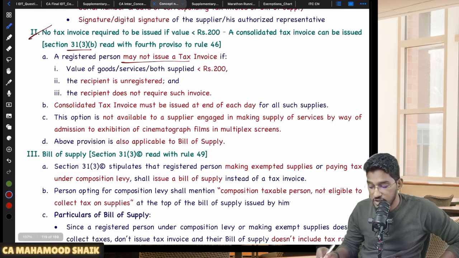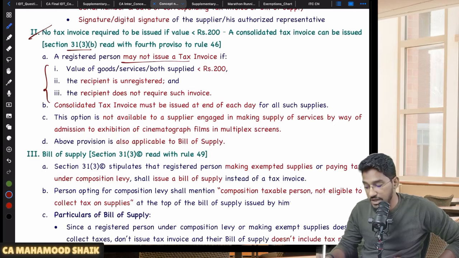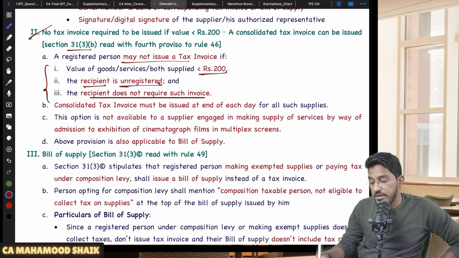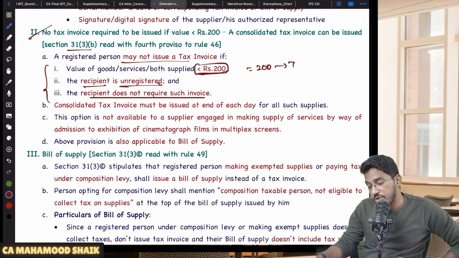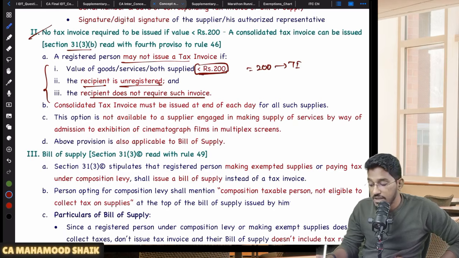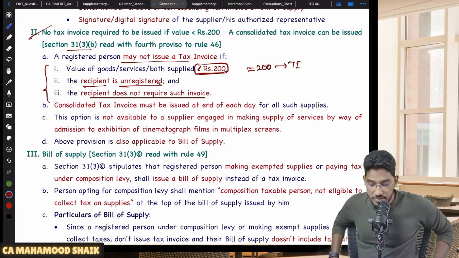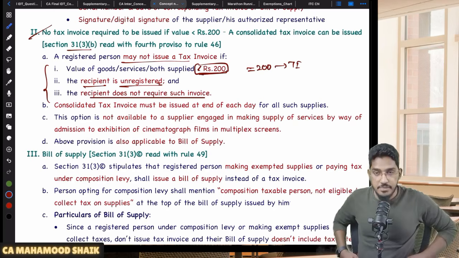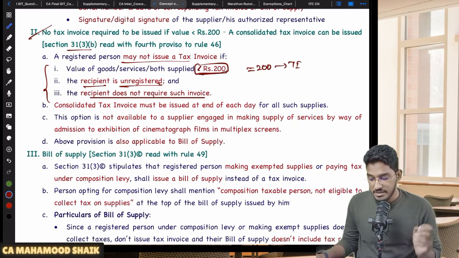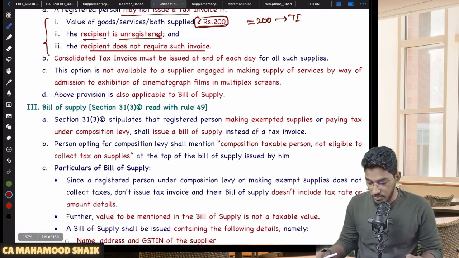So you may not issue a tax invoice when all these three conditions are met: the value of supply does not exceed 200, the recipient is unregistered, and the recipient does not require such an invoice. Here you have to be very careful. Even if the value is equal to 200, you are required to issue a tax invoice mandatorily. Only when the value is less than 200. That means if it is equal to 200, am I required to issue a tax invoice? Yes. The relaxation is given only when the value of supply is less than 200 rupees, and the recipient must be an unregistered person, and the recipient does not ask you for such an invoice.